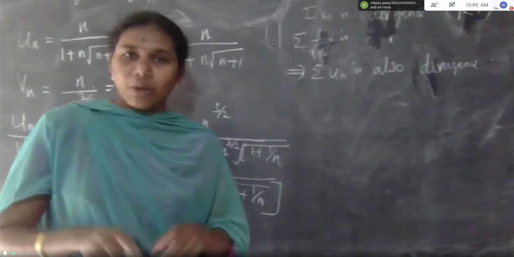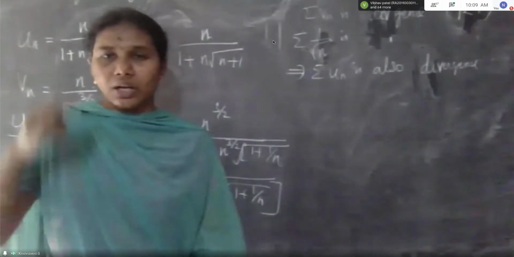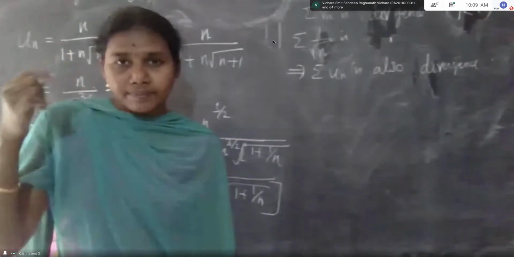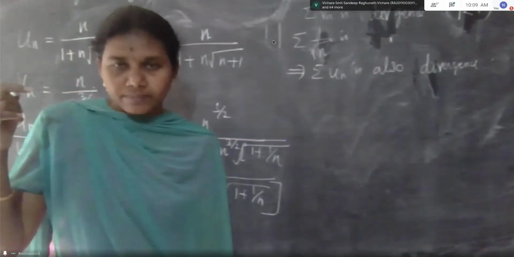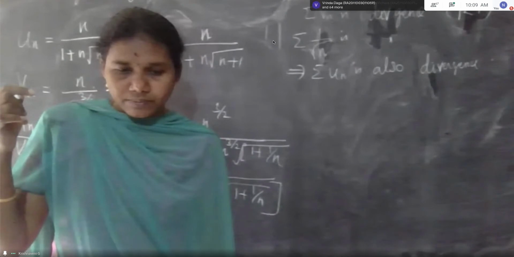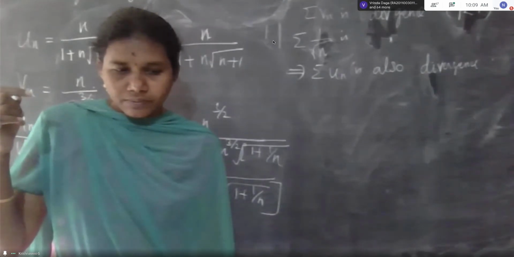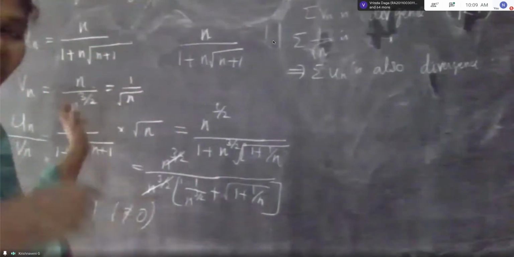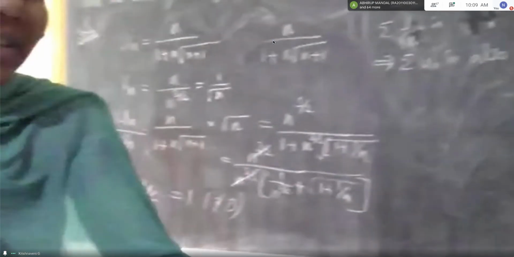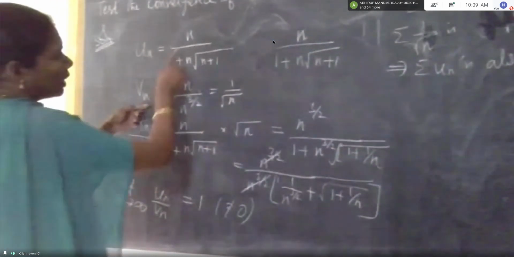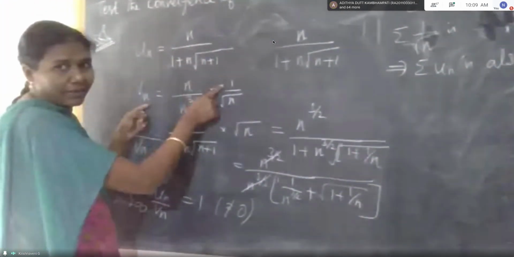Okay. Now ask for doubts. Ma'am, if we can take out the convergence and divergence from Vn and Un itself, why are we taking out Un by Vn? First we are writing the Vn value using that rule, maximum power of n.